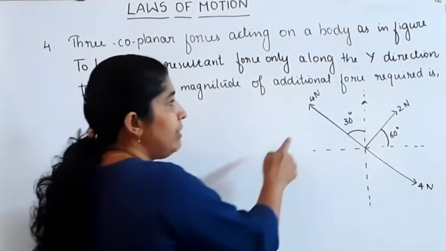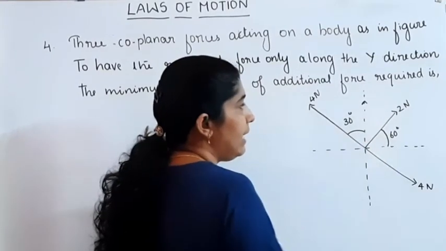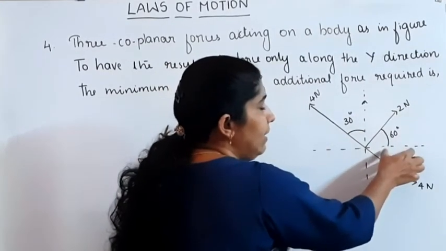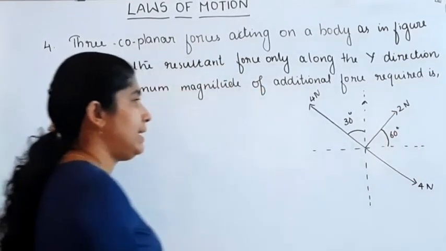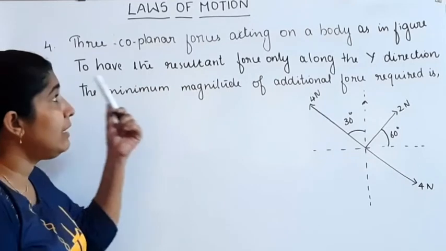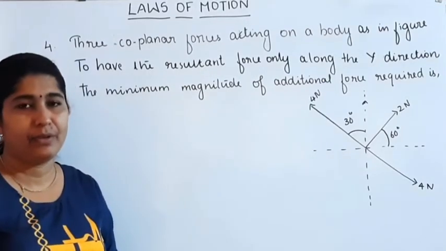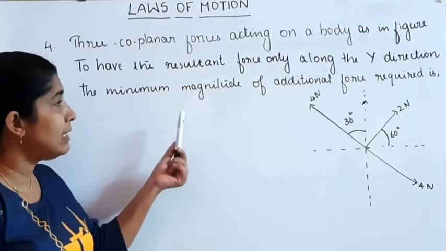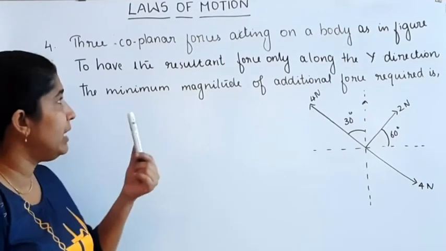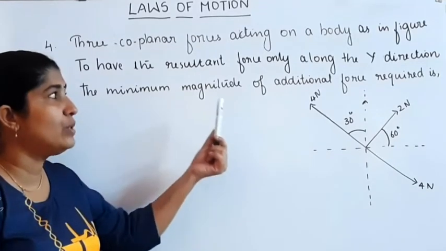This 4 Newton is acting at an angle of 30 degrees with the y-axis, and 2 Newton is acting at 60 degrees with the x-axis.